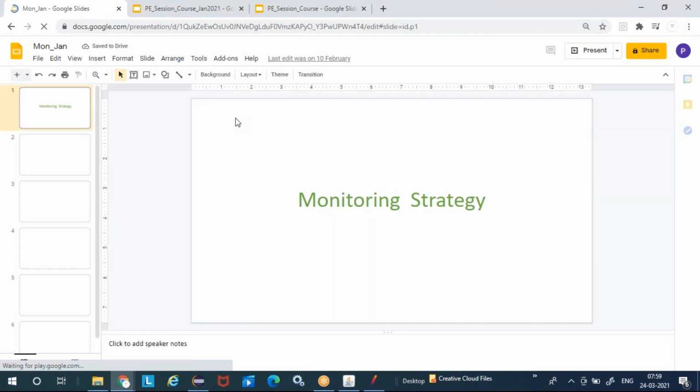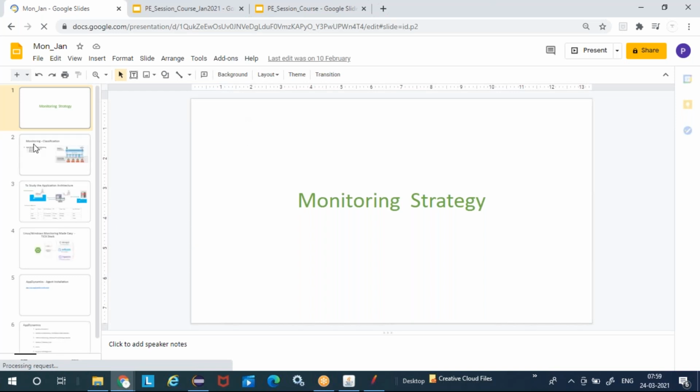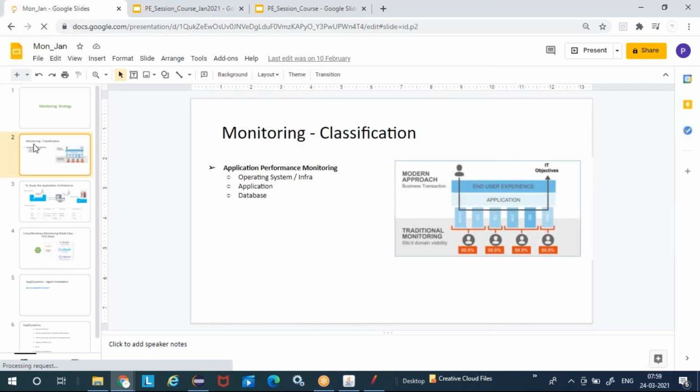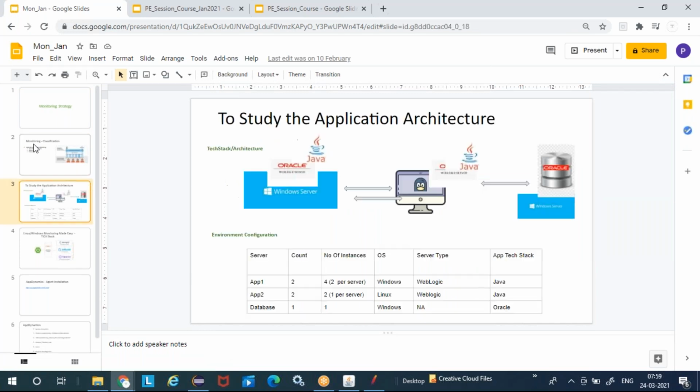During the monitoring strategy, before we go to AppDynamics or the tech stack, we'll try to understand the various monitoring classifications available from different points of view, and then how we typically study the application architecture and the typical deployment diagram or technical flow diagram. What are the various components available, and for each component, what tools are available? For example, Kafka, which you asked about.